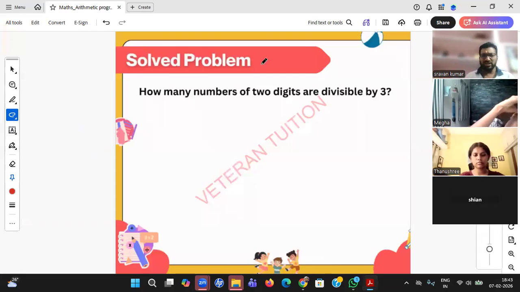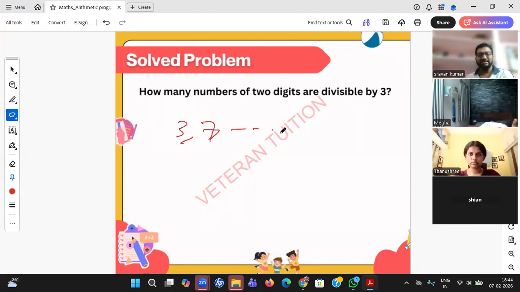You can do this question in the real numbers chapter also, but let us do it in this particular sequence. How many numbers of 2 digits are divisible by 3? First of all, as I said, this is an arithmetic progression problem. You need to find the sequence first. What is that particular sequence? 3, 7, like that. The sequence should come.